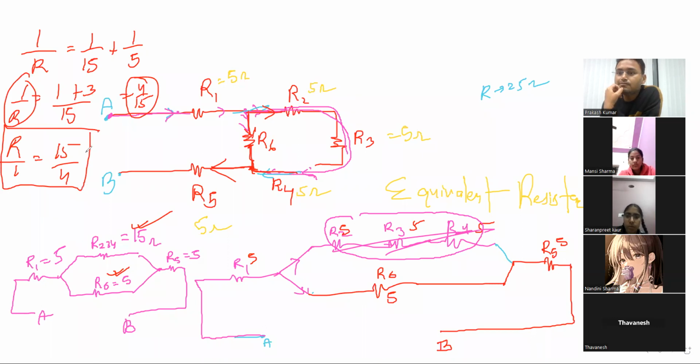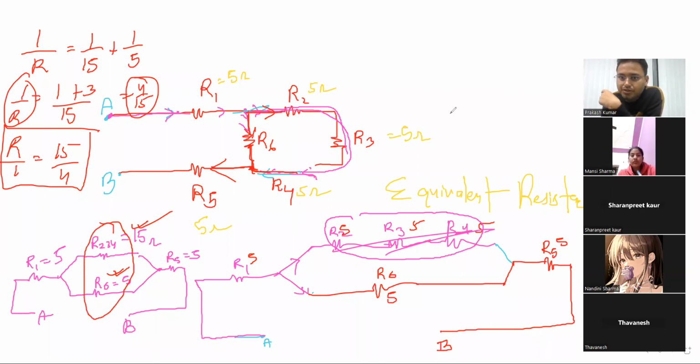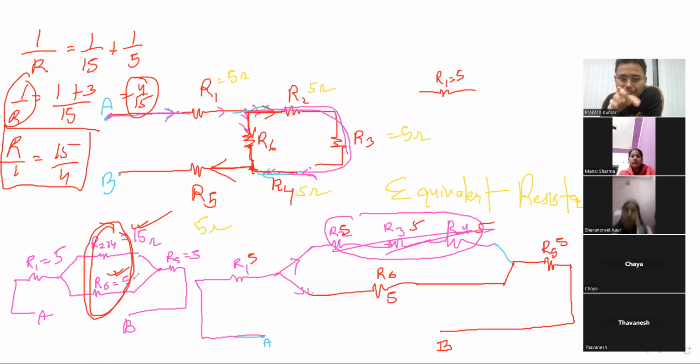Easy peasy. So in place of these two, this one is R1, R1 is 5. In place of these two resistances of 15 and this 5, I can write it as 15 by 4 ohm. Replacing all of these, I can write that equivalent resistance as 15 by 4, because the parallel of 15 and 5 gives 15 by 4.